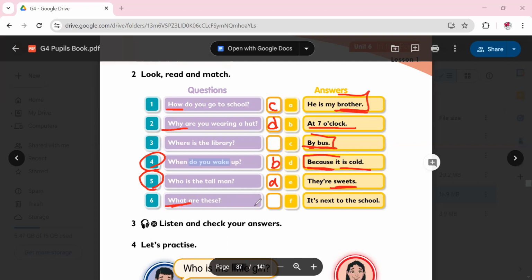What? What are these? They're sweets. And the last one, where? It's next to the school. Where is the library? It's next to the school. Here we are asking about place.